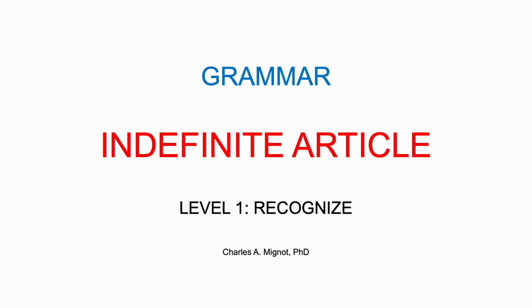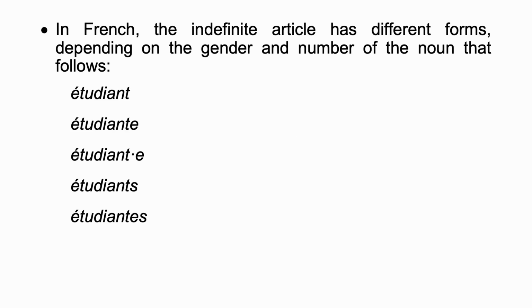Bonjour. In this grammar presentation, we're going to talk about the indefinite article, and you should be able to recognize indefinite articles in French. In English, the indefinite articles are a and an. For instance, a student, an apple. In French, the indefinite article has different forms depending on the gender and number of the noun that follows.